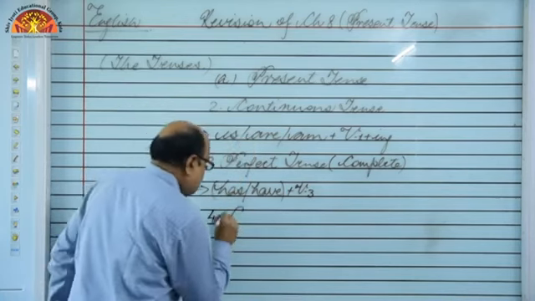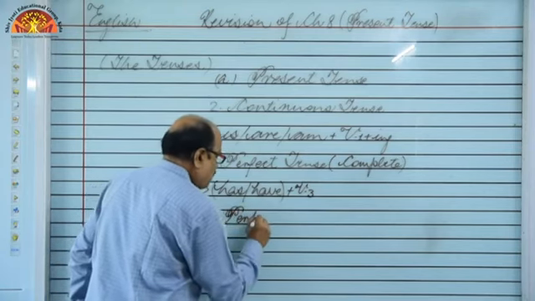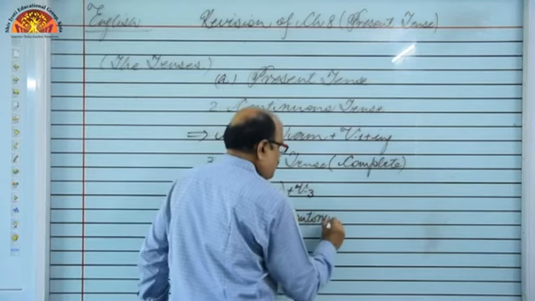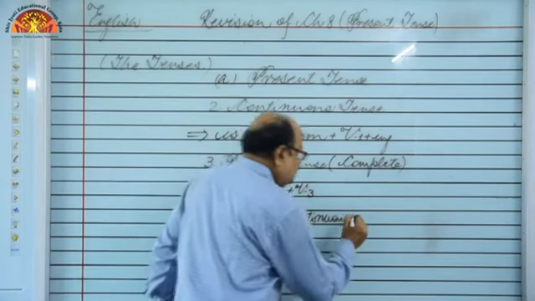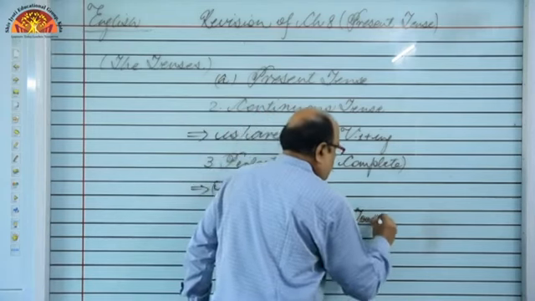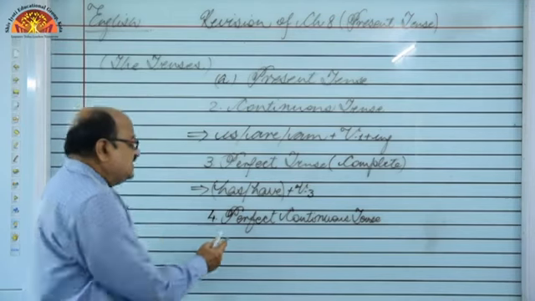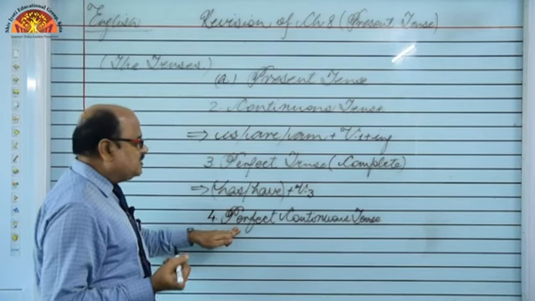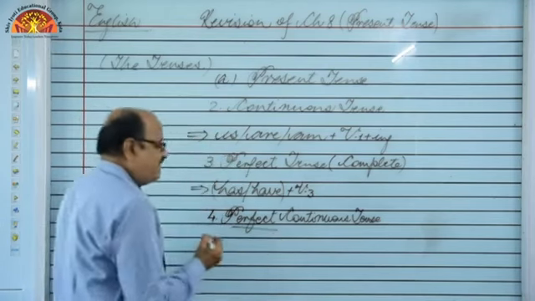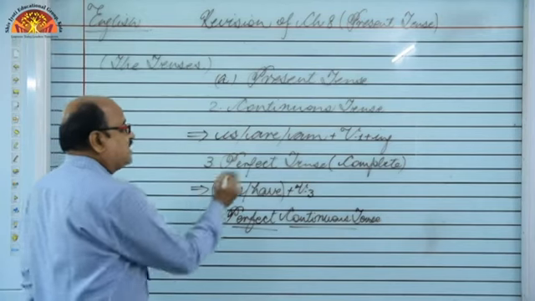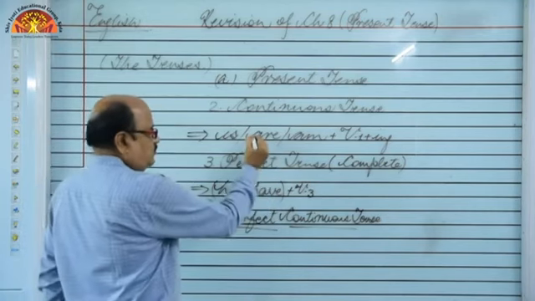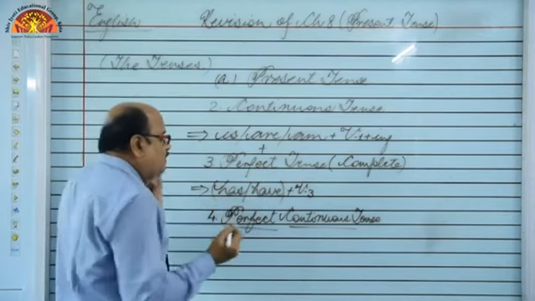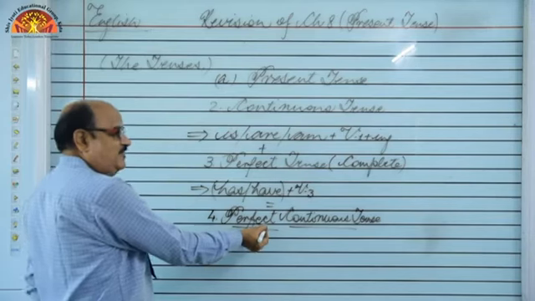Next is perfect continuous tense. What? Perfect continuous tense means this tense is the combination of two tenses, right? You can see the name, perfect and continuous. So we can say this is continuous, this is perfect. If we mix them together, if we club them together, what becomes? Perfect continuous, right?